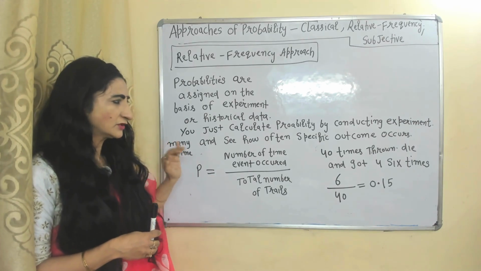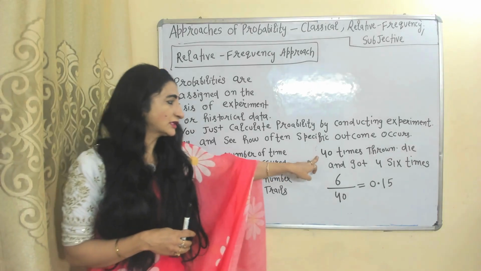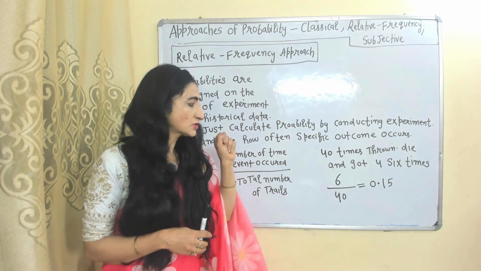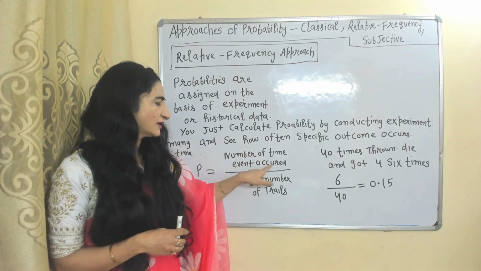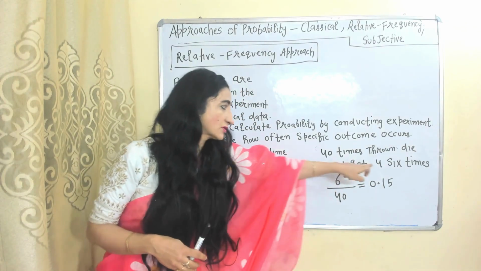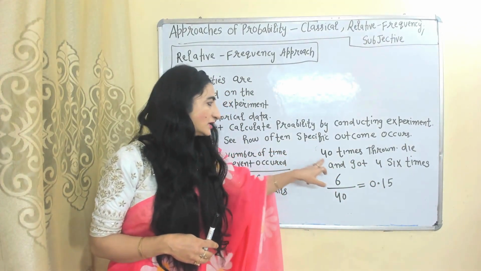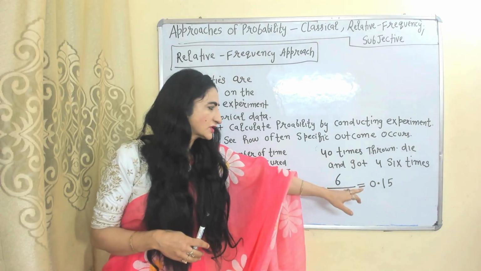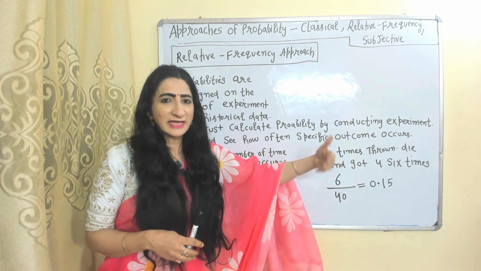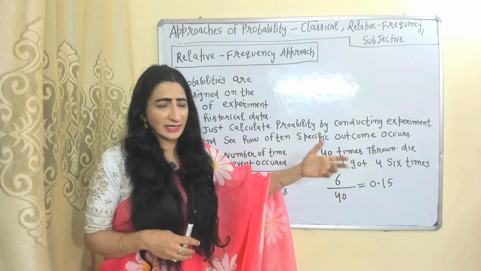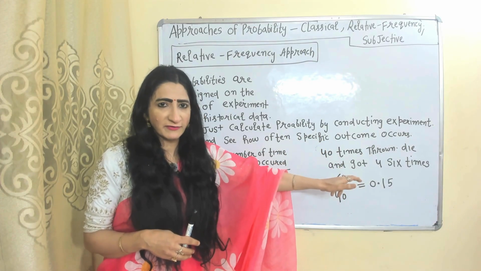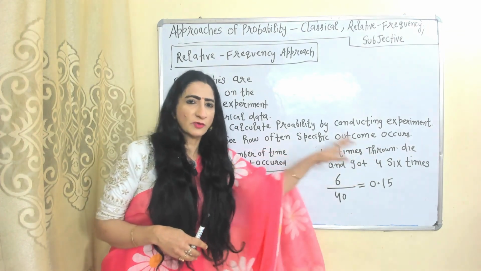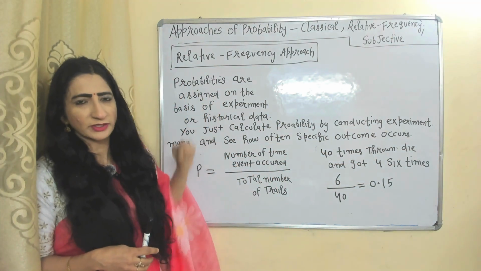For example, you throw a die 40 times and you got a 4 six times. So here you can see the number of times the event occurred is 6, because 6 times you got 4, and the total number of trials is 40. 6 over 40 equals 0.15. That means next time when you throw the die, there is a 0.15 probability of getting a 4. So this way we calculate probability according to this approach.